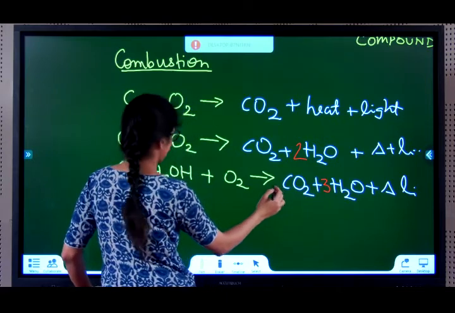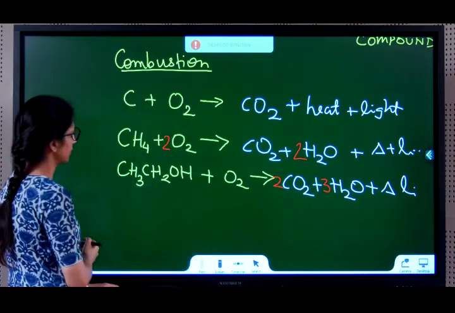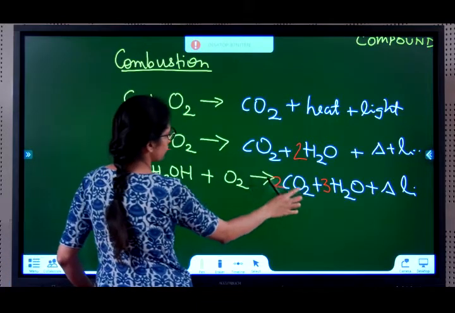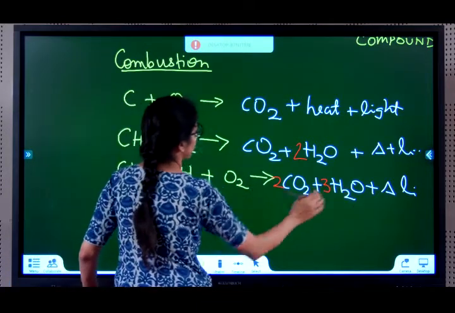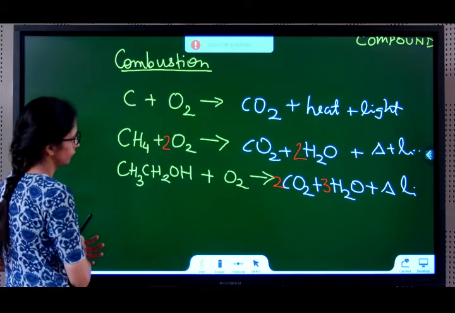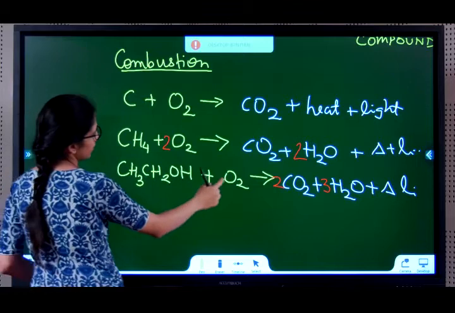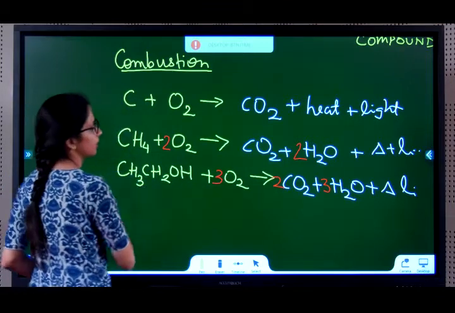And there are 2 carbons here, right? So let's count 2 carbons. Yes, satisfied. What about oxygens? 2 2s are 4. 4 plus 3, 7. There's 1 here. It needs another 6. So 3.